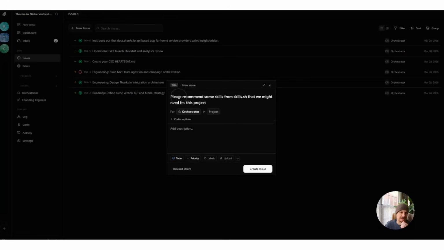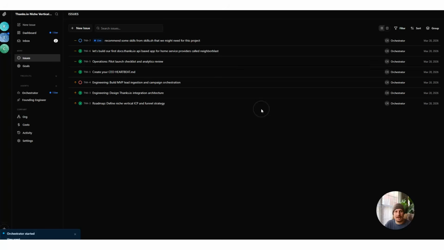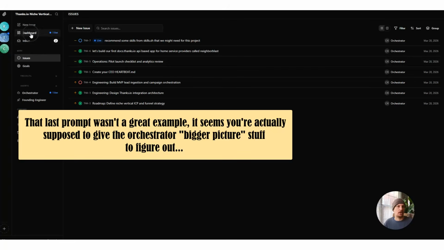I'm so used to talking directly to the LLM and not doing it as an issue, so I don't need the please probably, but I can create the issue. And what happens is the orchestrator goes to work on this stuff, and it also delegates it to other AI agents. So if I said, hey, go code this thing, it would go code this thing.